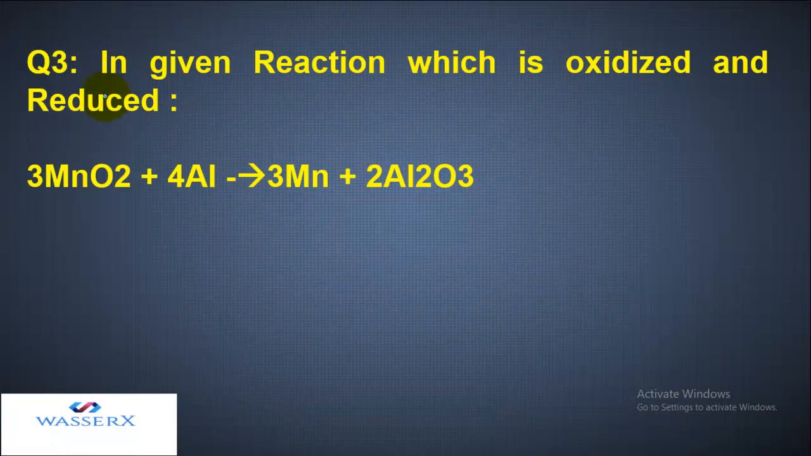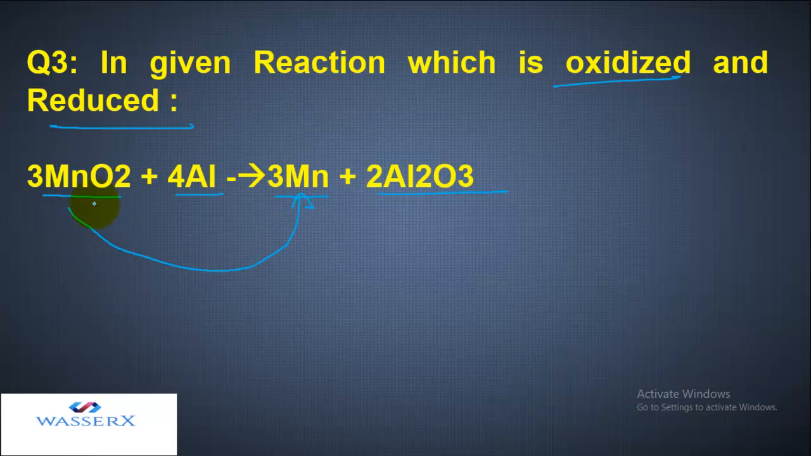Another question is, we need to explain in the given reaction which substance is oxidized and which is reduced. Let's see the reaction. On the left hand side we have MnO2 and Al, and on the right hand side we have Mn and Al2O3. Let's compare the left and right side elements. This is MnO2, which means oxygen is attached with Mn. But on the right hand side, Mn is separated from oxygen. Separation or removal of oxygen refers to reduction. So Mn is getting reduced.